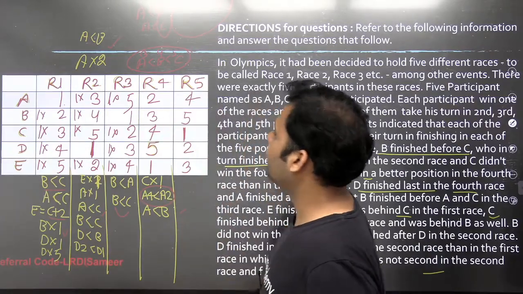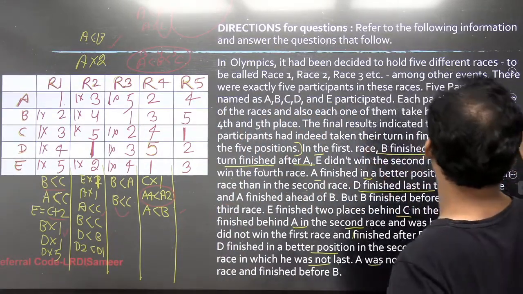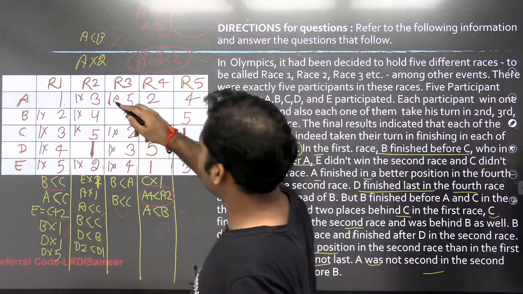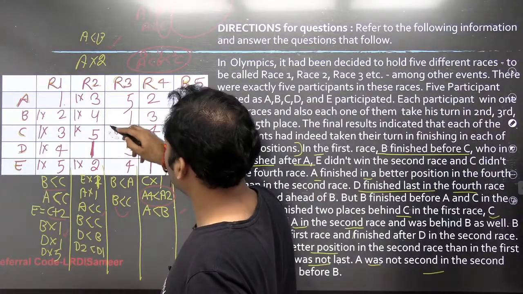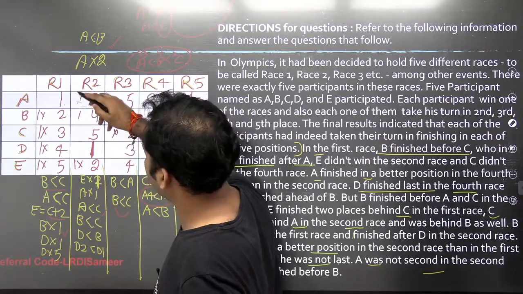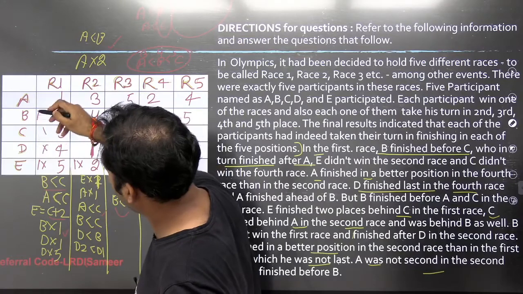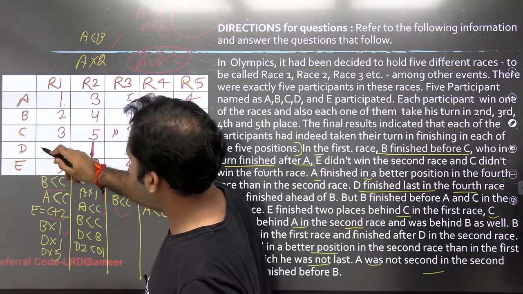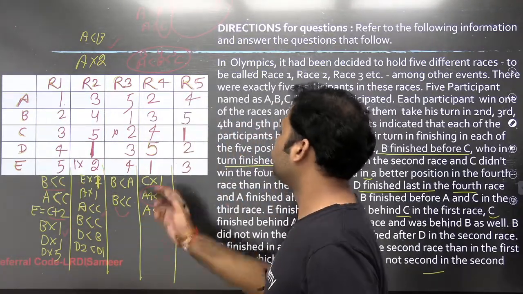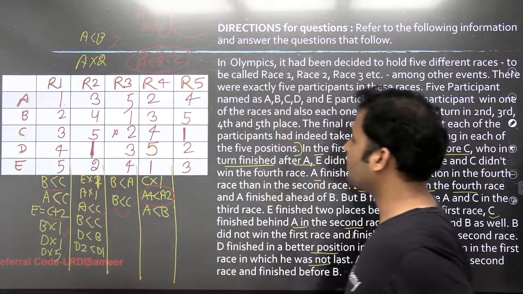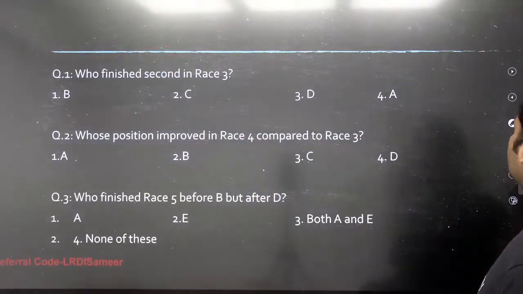Now you see that we have assigned all the ranks and everybody is getting an individual rank. You see that here, right? Everyone is getting an individual rank. So let's remove this information so that you can have a complete table. Okay, so that's it. This is our complete rank table and the set is solved. Now you can solve the questions easily. Let's have a look at all these questions.